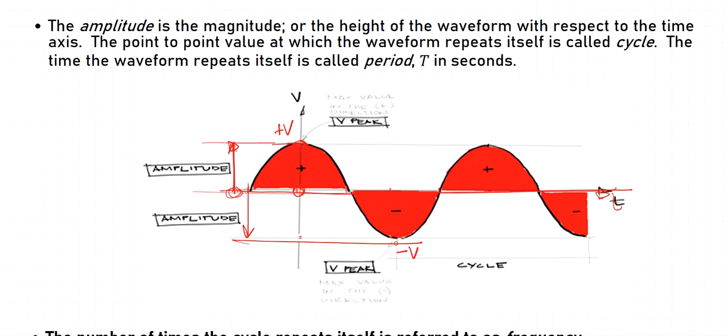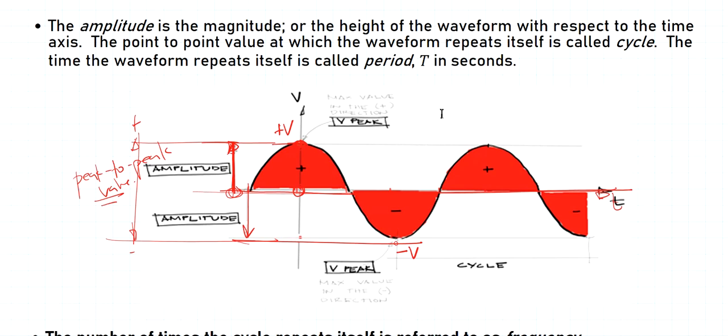By the way, when we say amplitude and V peak, they are essentially the same, because with the peak we are only referring to the point, but it's actually the same magnitude, right? And the distance right here is still the maximum value, or the magnitude of the maximum value. Okay, so the distance from the peak value in the positive to the peak value in the negative, that's what we call the peak to peak value.